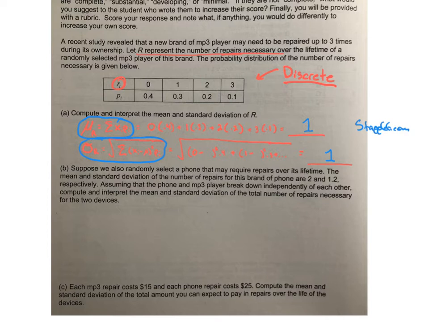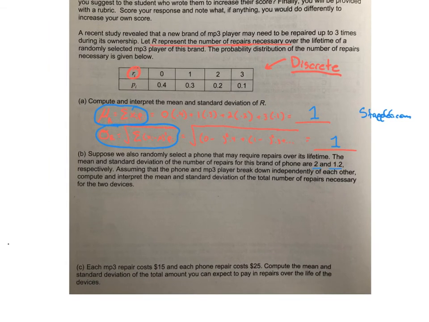All right, part B. Suppose we also randomly selected a phone that may require repairs over a lifetime. The mean and standard deviation of the number of repairs for the phone are 2 and 1.2 respectively. That means mean and standard deviation. Assuming the phones and the MP3 player break down independently of each other, compute and interpret the mean and standard deviation of the total number of repairs.